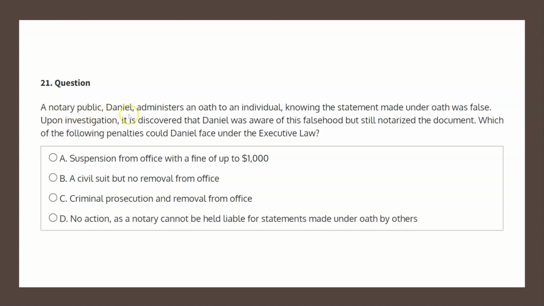A notary public, Daniel, administers an oath to an individual, knowing the statement made under oath was false. Upon investigation, it is discovered that Daniel was aware of this falsehood, but still notarized the document. Which of the following penalties could Daniel face under the executive law?